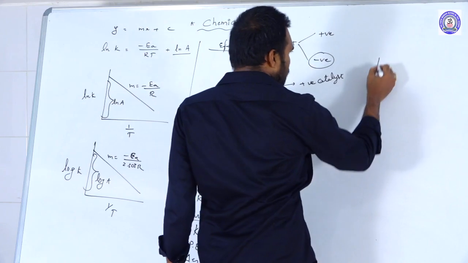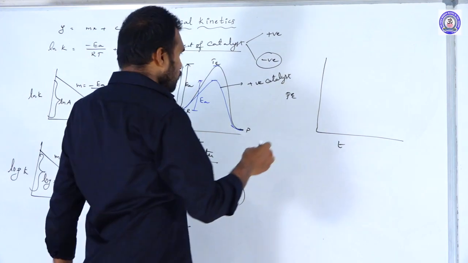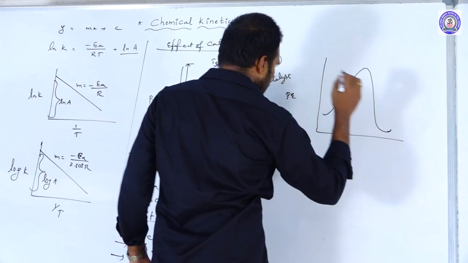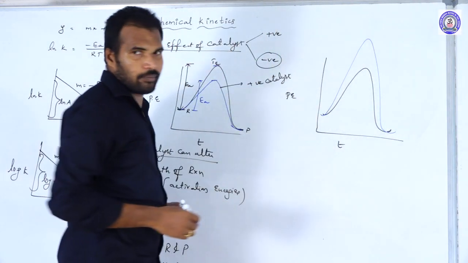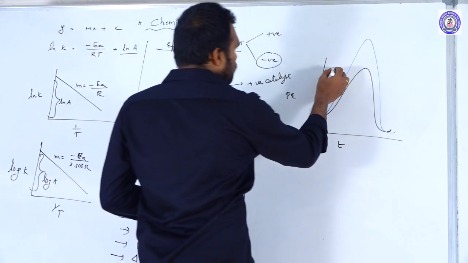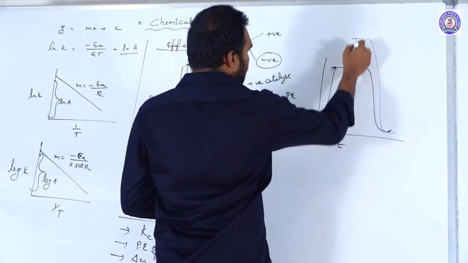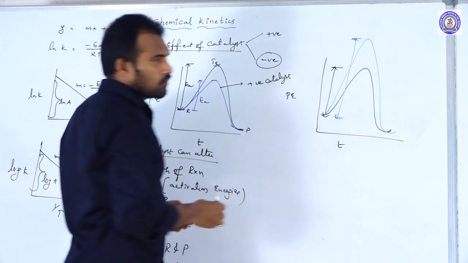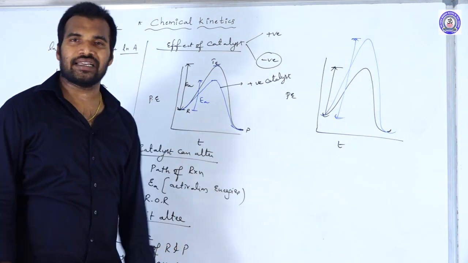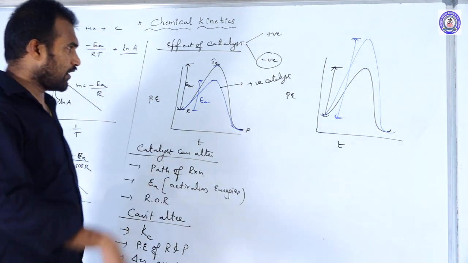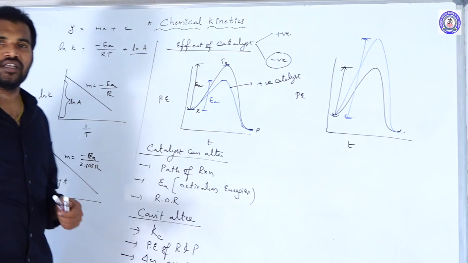So quite the reverse. Suppose you draw the graph between potential energy versus time. The actual path is this one, but in the presence of a negative catalyst, it will happen like this. This is the activation energy before the catalyst, and this is the activation energy after the catalyst. Because of the increased activation energy, very few molecules convert into products, so the rate of reaction decreases. So this is about the effect of a catalyst on the rate of the reaction.